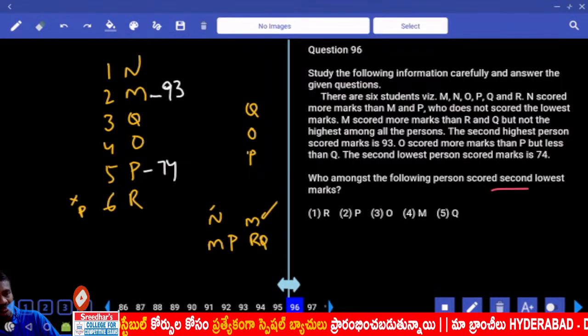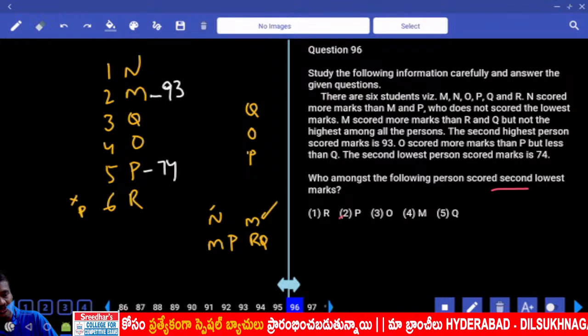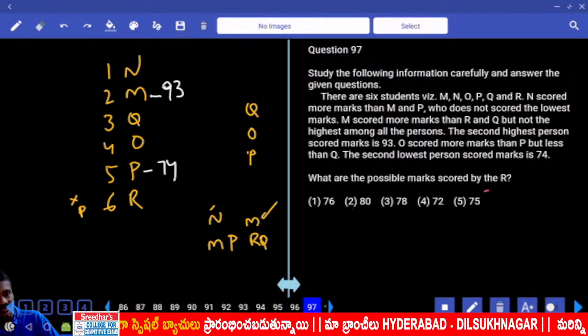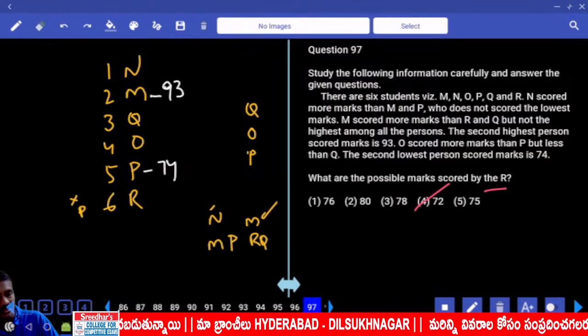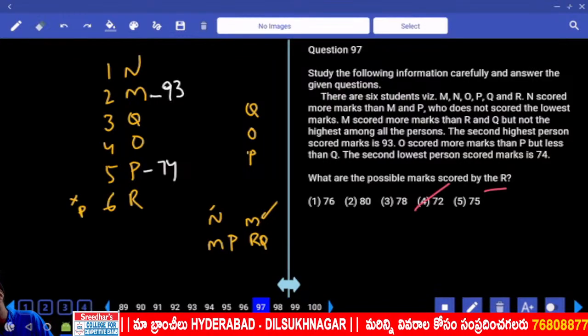Then who among the following scored second lowest? P, that is choice 2. Question 97: possible marks scored by R. Lesser than 74. Lesser than 74, choice 4.